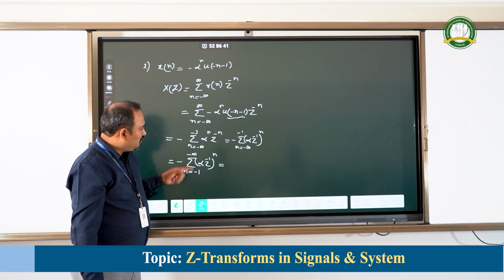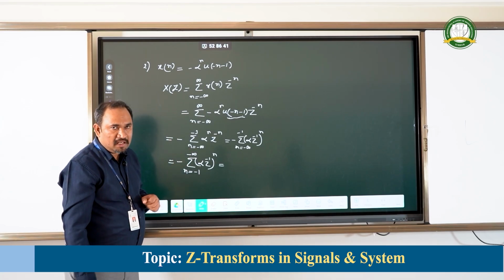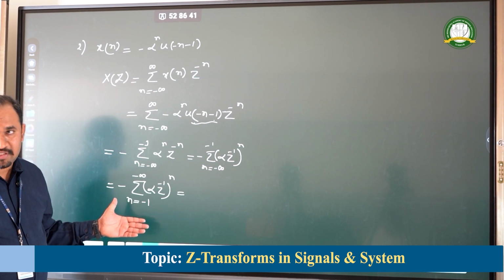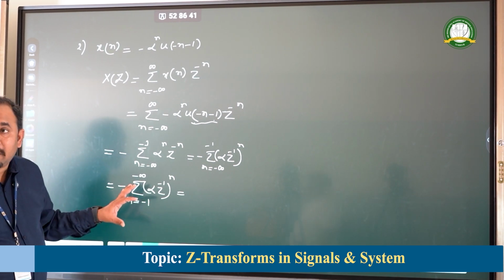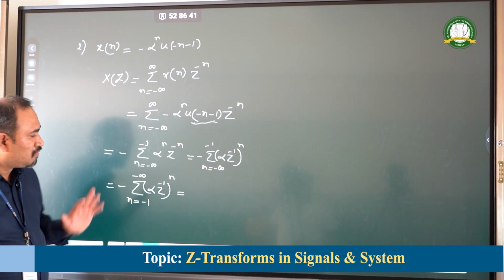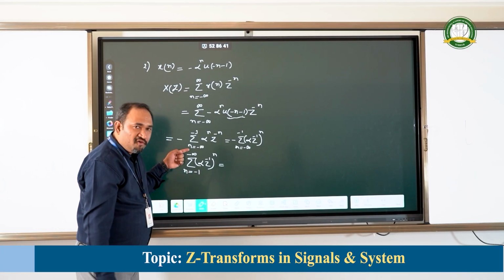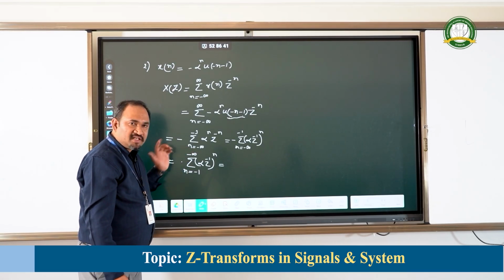What do we have? Because of the presence of infinity, it has to be an infinite summation formula. Now, I need to make this equal or similar to an infinite summation formula because of the presence of infinity over here. How to make this into a standard infinite summation formula? I need to have 0 in the lower limit. I need to have plus infinity in the upper limit. Now, how to make it 0 and plus infinity?